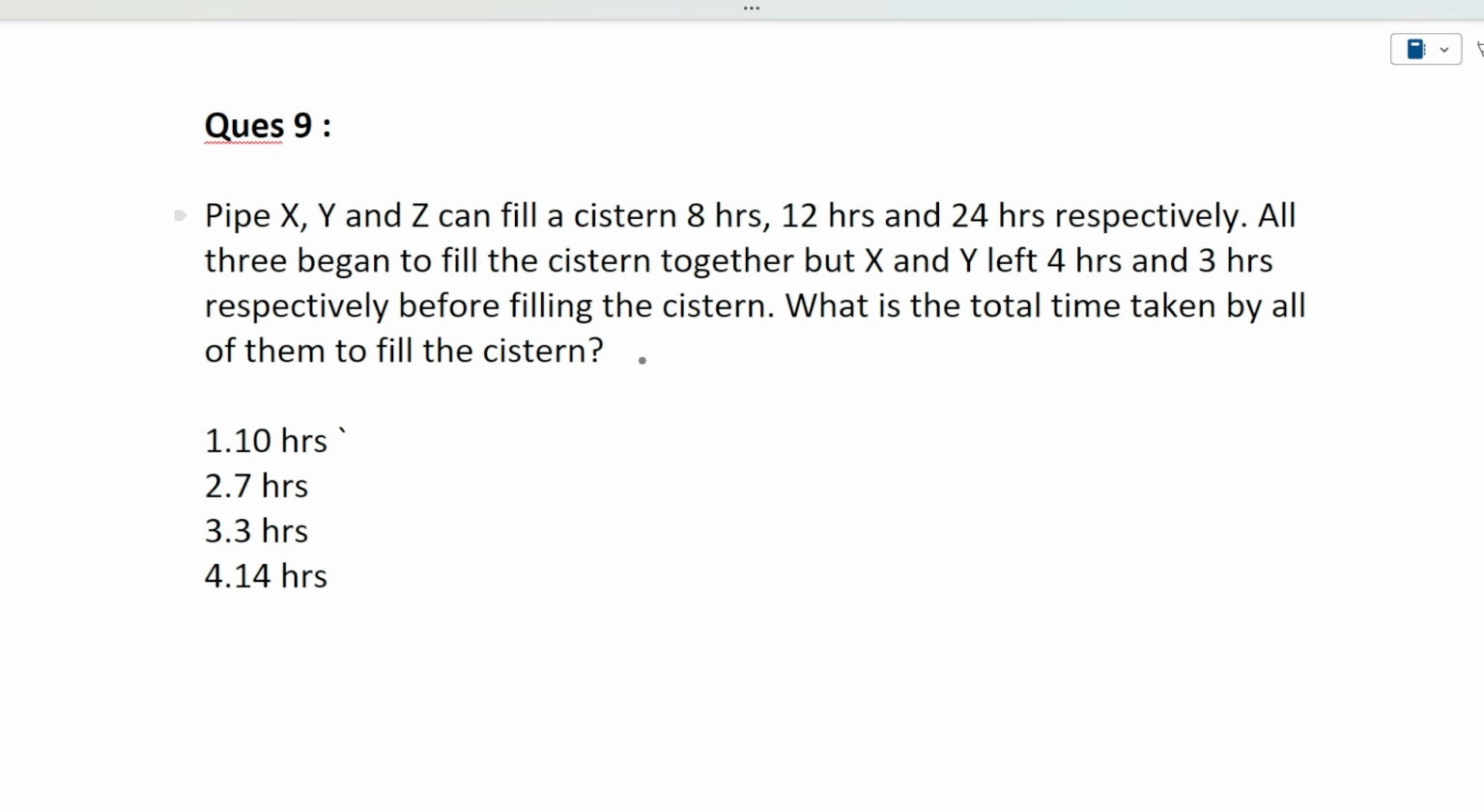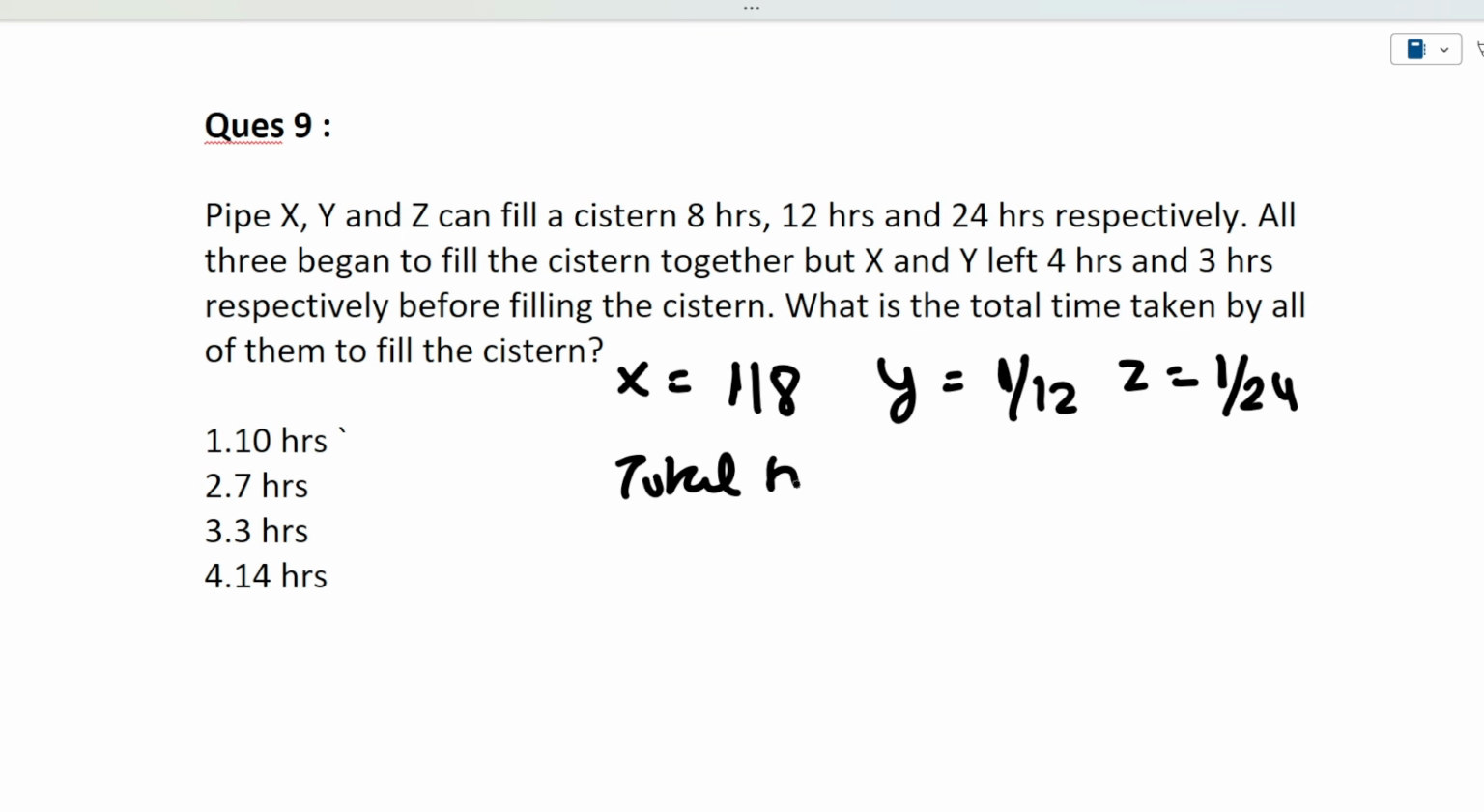So how much cistern can X fill in one hour? It will be 1 by 8. Similarly for Y, it will be 1 by 12, and Z will be 1 by 24. This is how much cistern they can fill in a single hour. Okay. Now see, when all the three are filling the cistern together, let the total time that we need to find be T. Okay. Now in the question it is given that X leaves the cistern 4 hours before filling, and Y leaves 3 hours before filling. So it means till what time X and Y were active.